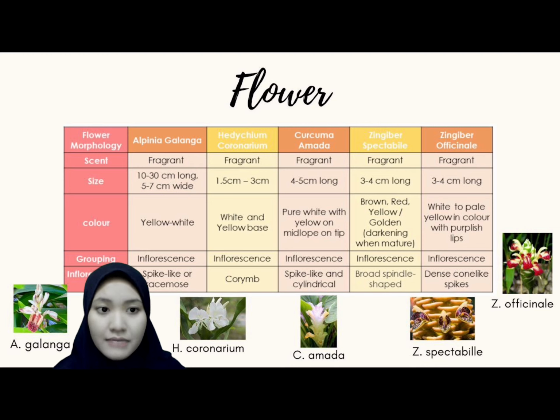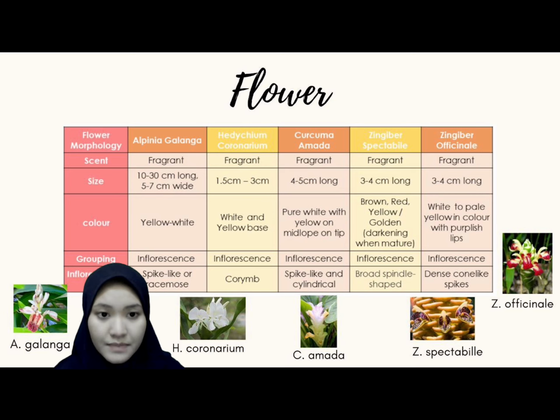For Curcuma amada, it can have a 4 to 5 cm long flower stamen with a 3 mm by 3 mm filament. Zingiber spectabile and Zingiber officinale can grow up to 3 to 4 cm long.